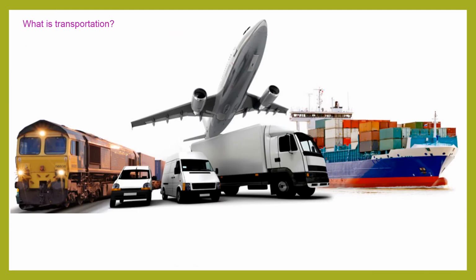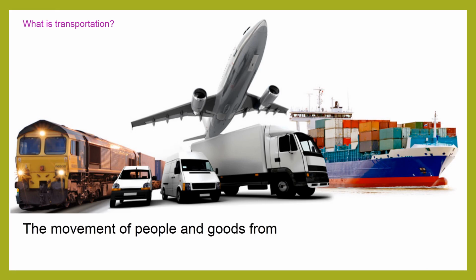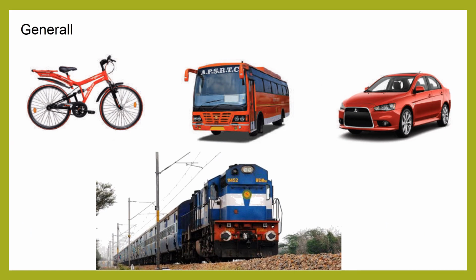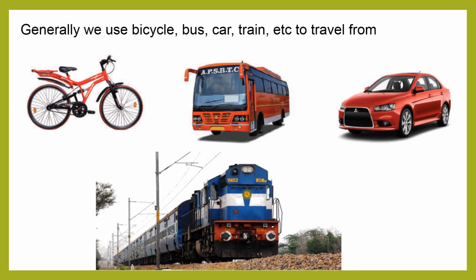What is transportation? The movement of people and goods from one place to another place by land, water, or air is called transportation. Generally, we use bicycles, bus, car, train, etc. to travel from one place to another.